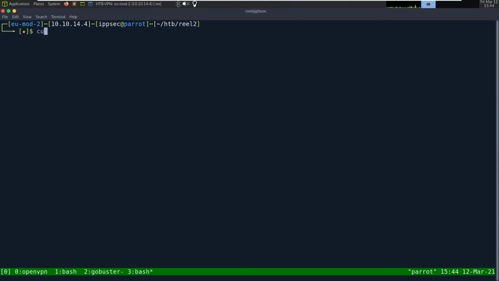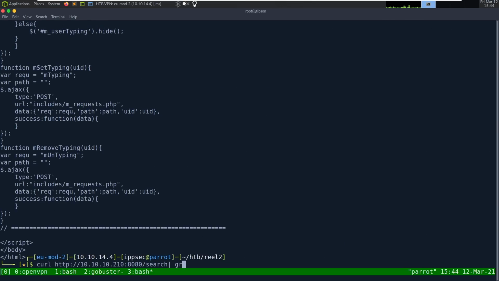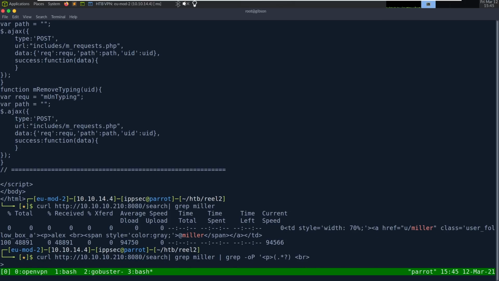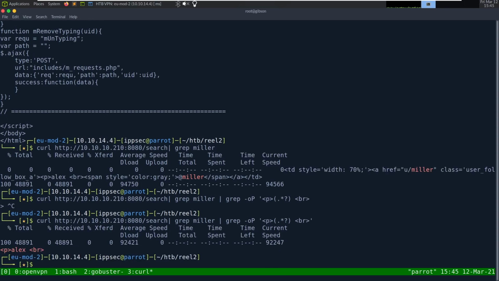So, curl search. Now I'm just going to grep for Miller so we only work with this. Let's see. Can I do grep -o with P, like that? And then space BR. Is that going to show me Alex? See, it's going to show me everything, not just what's highlighted.